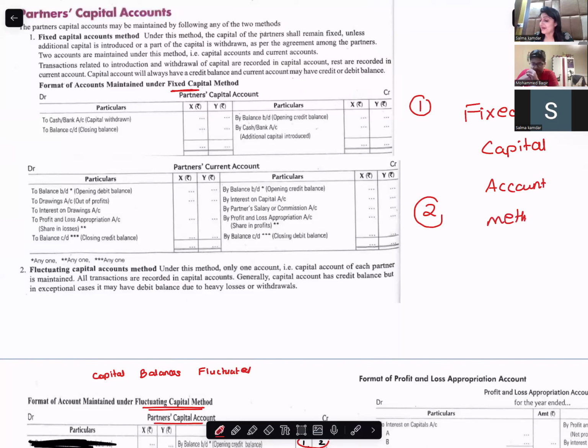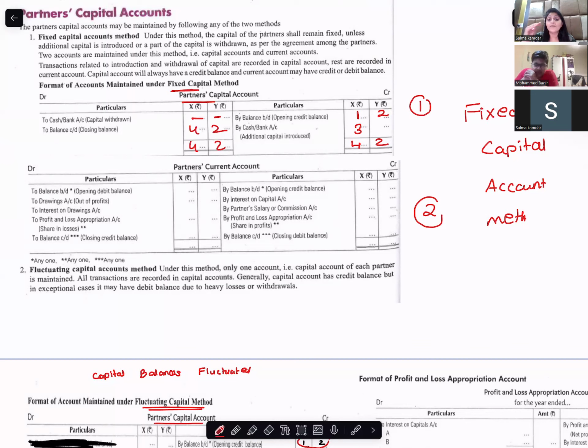So in that you prepare a partner's capital account where here you write only the opening balances. If there is additional capital, you write over here. If there is capital withdrawn, you write over here, and closing balance, you write over here. Same, opening capital is 1 and 2. There is no extra capital that is brought in. If there is any extra capital, say 3 is for X. There is no capital withdrawn. So the closing balance of partner's capital will be here.